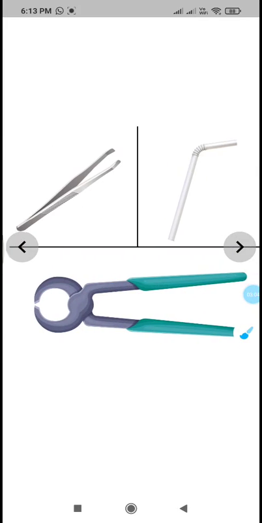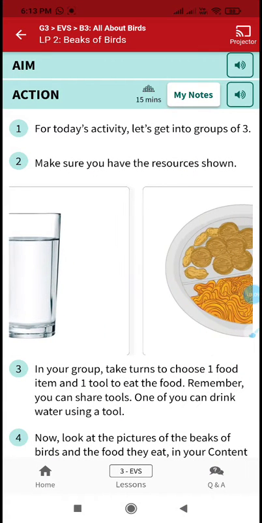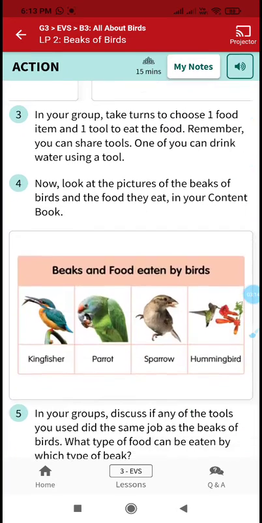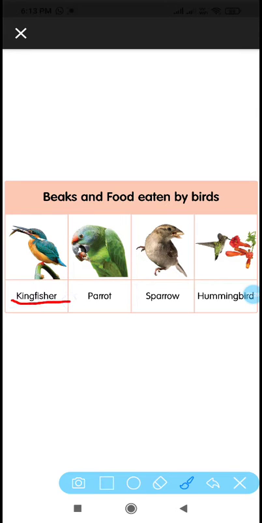In the same way, children, the birds have different types of beaks. Depending on their food habit, their beaks are developed. So here we'll see what type of birds and how their beaks are, how they are helping them. Okay, identify the first bird. Which bird is it? It's a kingfisher. And you observe the beak of the kingfisher. From the name itself you can understand, it eats fishes.